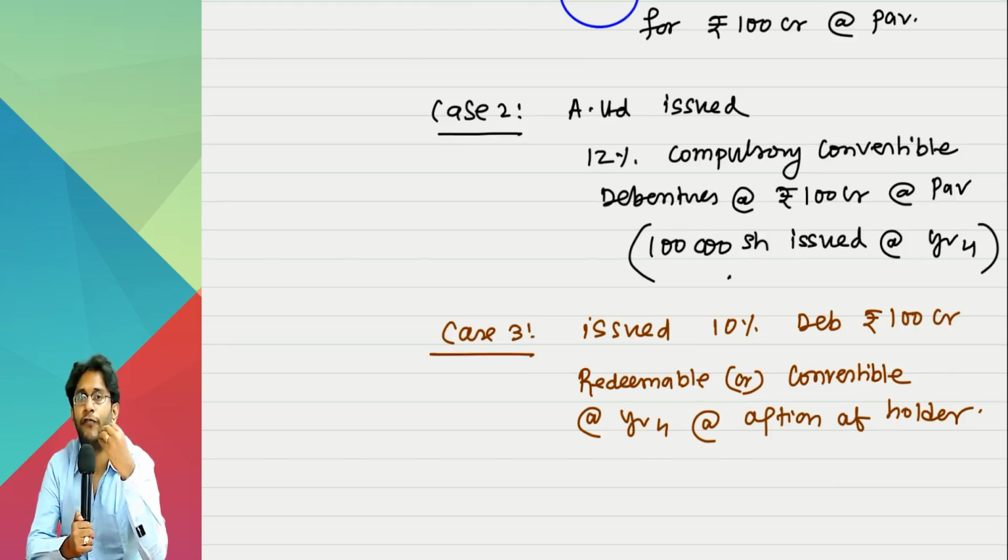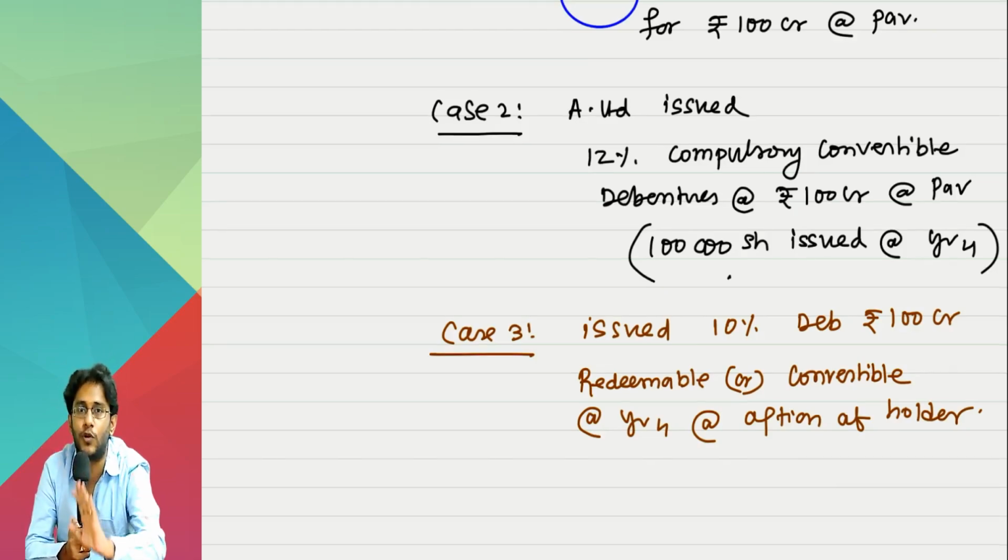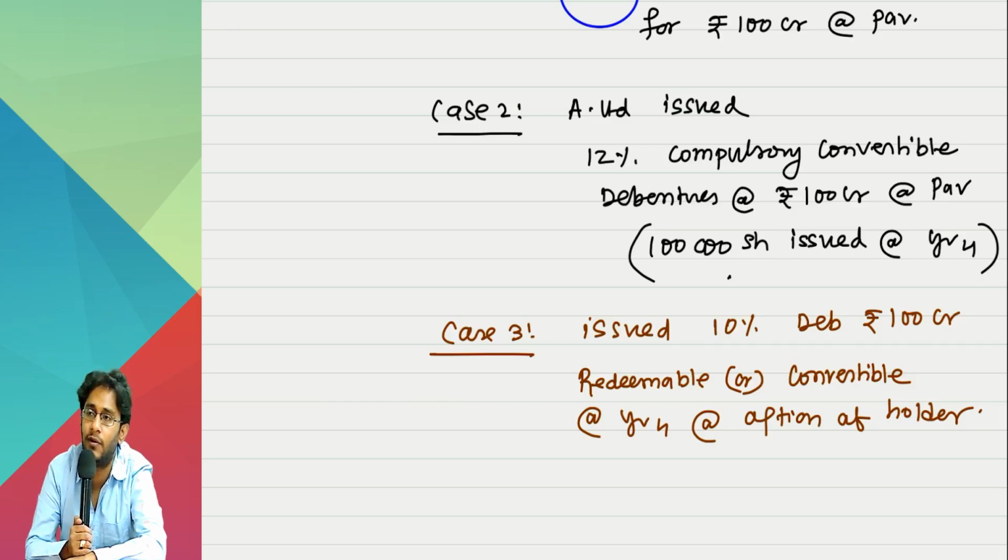Tell me, for my face, the other fellow should ask me for interest of how much? 14%. But this fellow is asking how much? 10%. And he gave me the full 100 crores also. Why did he give for only 10%? He is a fool? No.